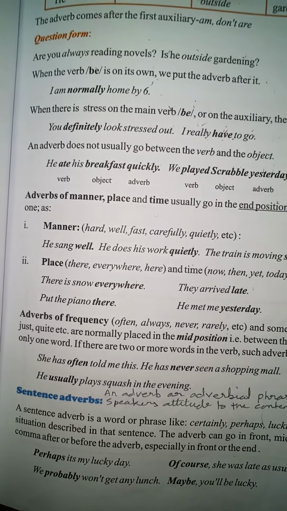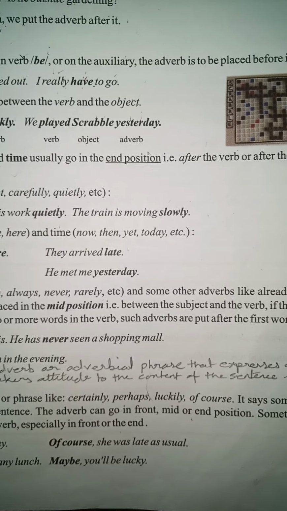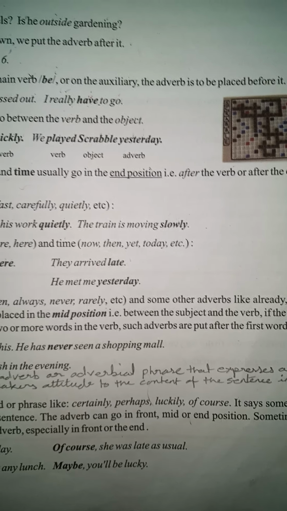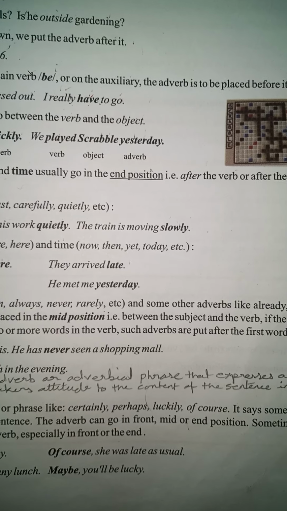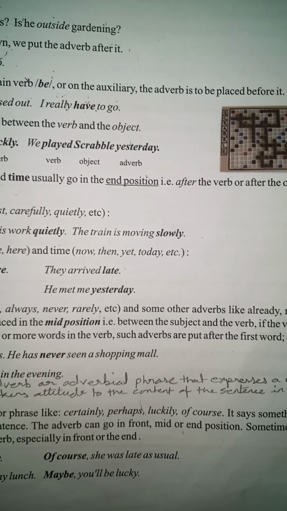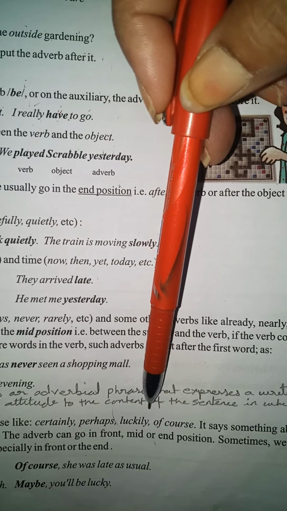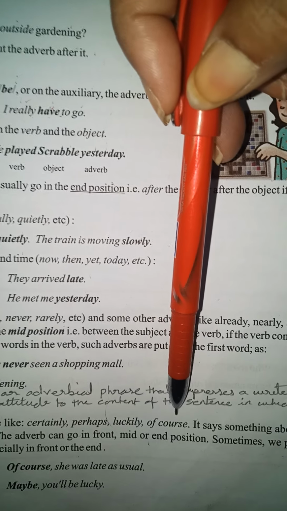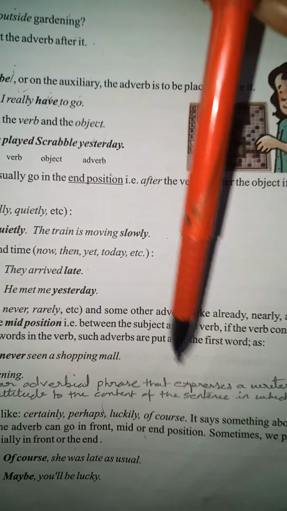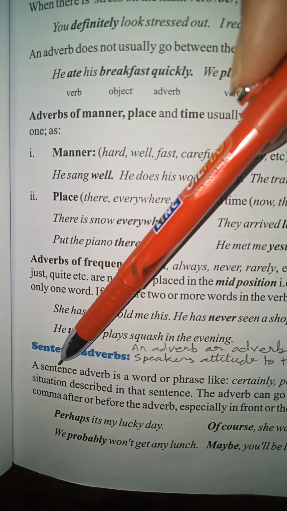They are telling us that it is a word phrase, and phrases generally are words that do not contain verbs. You can say that they are like incomplete sentences that make sense but not complete sense. So we use words like certainly, perhaps, luckily, of course. These are words that we generally use. It says something about the situation described in that sentence.